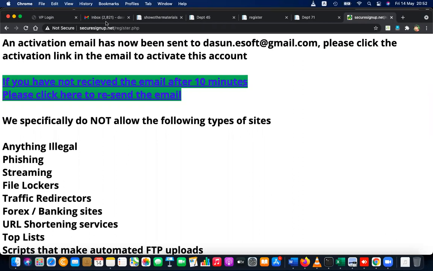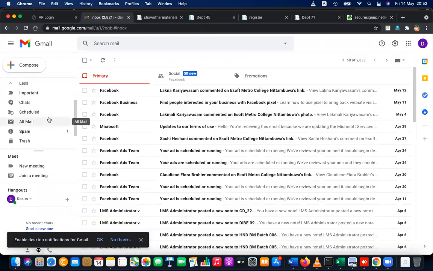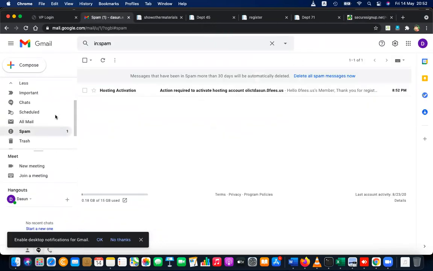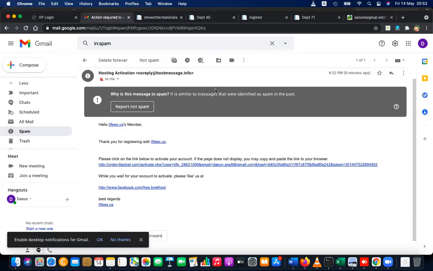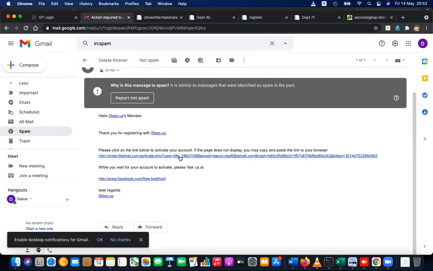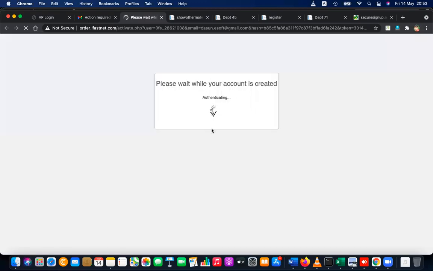Right, then after doing that, you will get this kind of message. And when you go to your spam folder here, you can see the hosting activation email. Go there and you can see the hosting activation link. Just click on that link, the long link, and it will create the account for you. It will take some time.